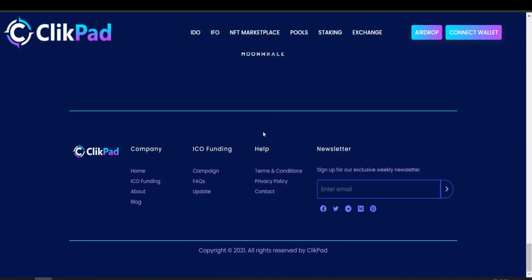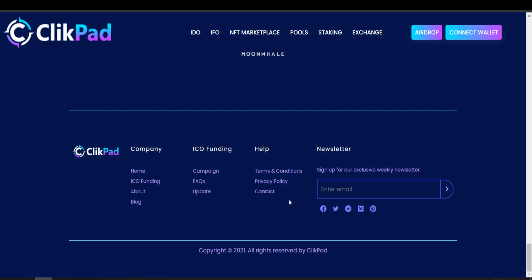And here you can also check out some of the links and get more information about the working of ClickPad Launchpad and the terms and conditions and privacy policy. So I recommend you to go through the terms and conditions and privacy policy first before entering into the project, and you can also check out the frequently asked question list, because most of your doubts will be cleared by going to the frequently asked question list. And if you still have doubt regarding the project, you can ask them over Telegram. The team is highly active over Telegram and other social medias, so if you have any doubt regarding the project, you can ask them over any social medias that are mentioned over here. I recommend you to go through the terms and conditions, privacy policy and white paper first before asking your doubt in the social medias, because most of your doubts will be cleared by going through the white paper, or else you can ask them over their social media links.